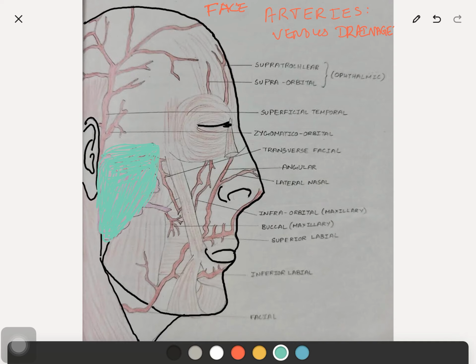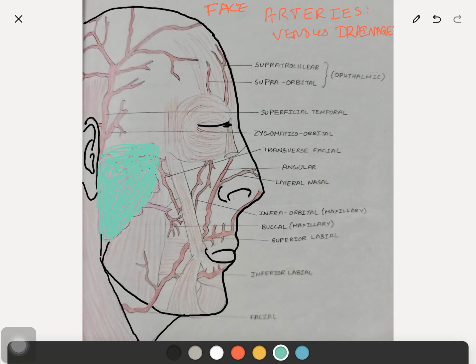Today's topic is the arteries and venous drainage of the face. In the face, you have to read many short notes like facial muscles, arterial supply and venous drainage of the face, and also the facial part of the facial nerve. So there are so many short notes for you. In this class, I will cover only the arteries and venous drainage of the face.